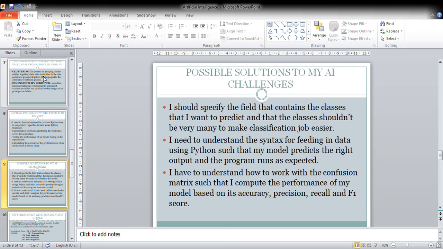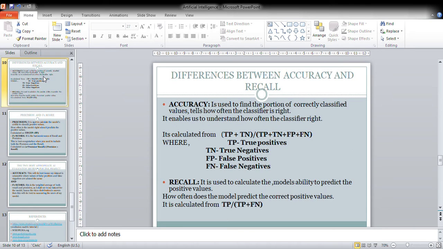Then I need to understand the syntax for feeding in data using Python. As I said, Python basics, I need to understand them. Then I have to understand how to work with the confusion matrix so that my model can predict well, based on the data that I will input.